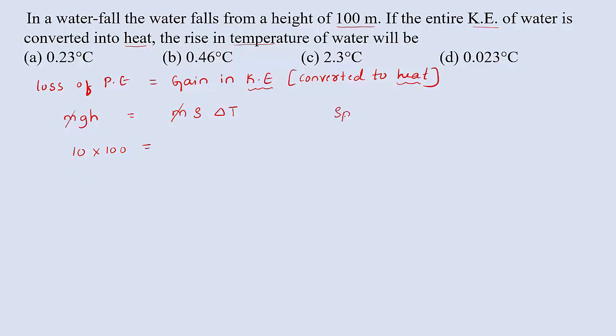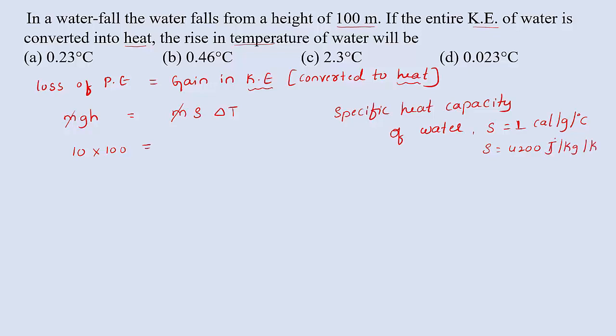Remember, specific heat capacity of water is, that is S equal to 1 calorie per gram per degree Celsius. Calorie per gram per degree Celsius. If you want to convert in terms of joule, so 1 calorie equal to 4.2 joule. So we will get 4200 joules per kg per Kelvin.